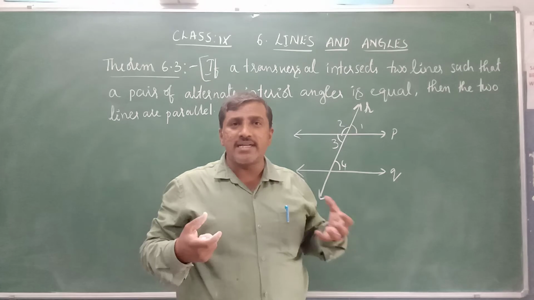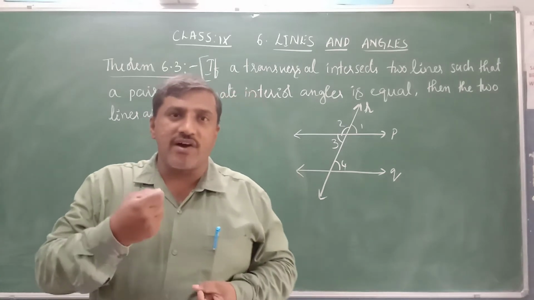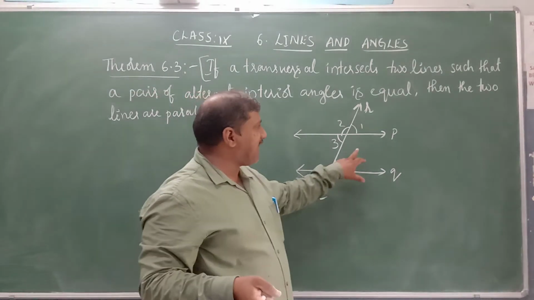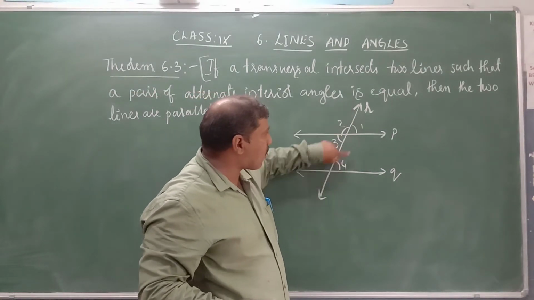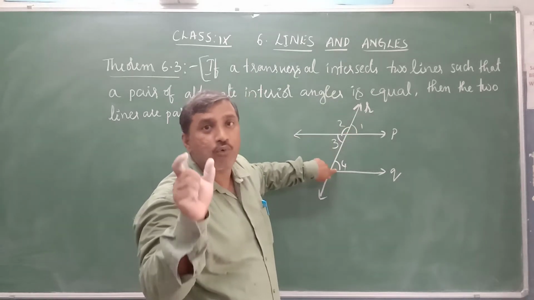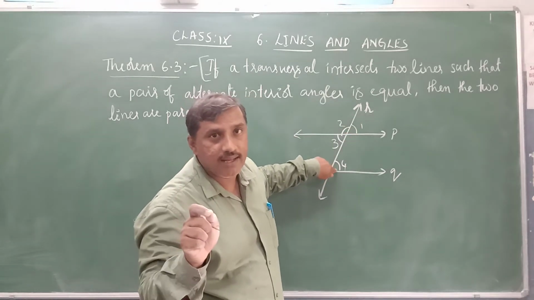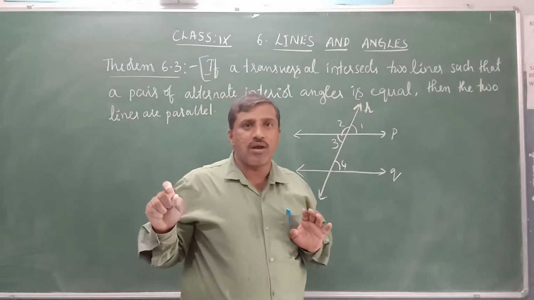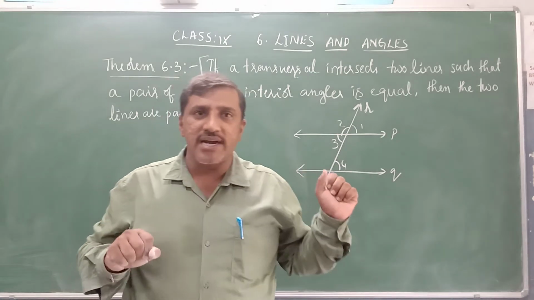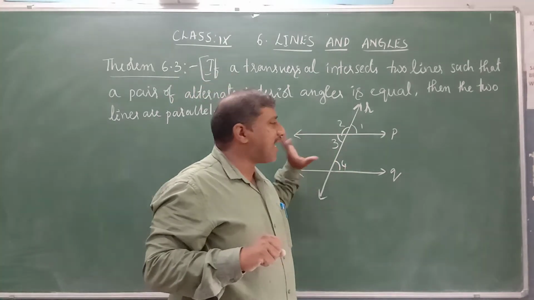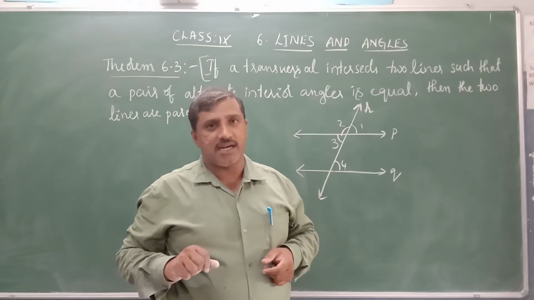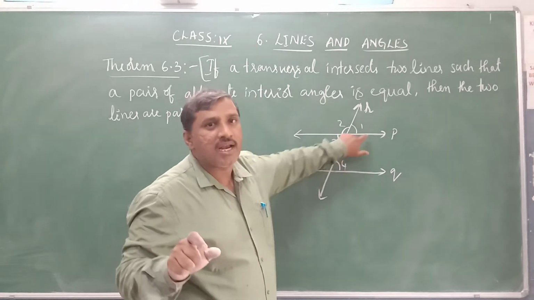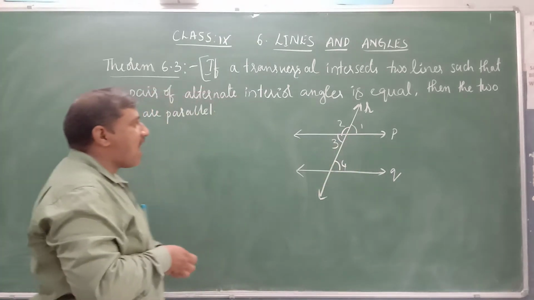We can say that two lines are parallel if one pair of corresponding angles are equal. You see in this figure, angle 1 and angle 4 will form one pair of corresponding angles. It means if we prove angle 1 is equal to angle 4, by axiom 6.4 we can say that these two lines are parallel to each other. So we need to prove angle 1 is equal to angle 4 to prove P and Q are parallel lines. Yes. How do we prove?